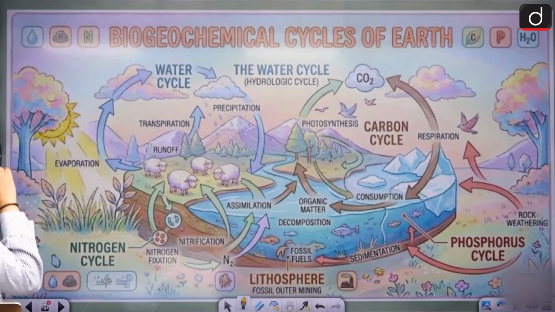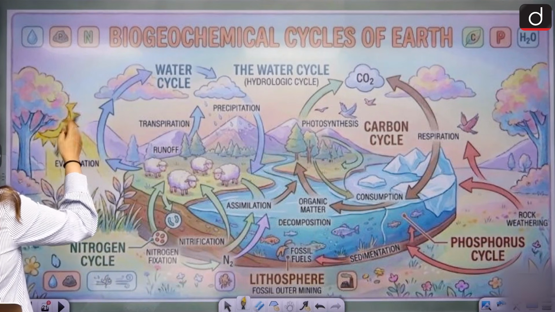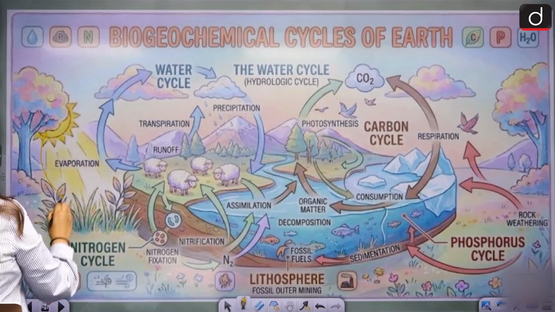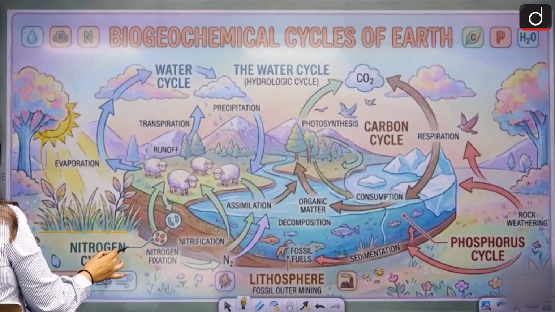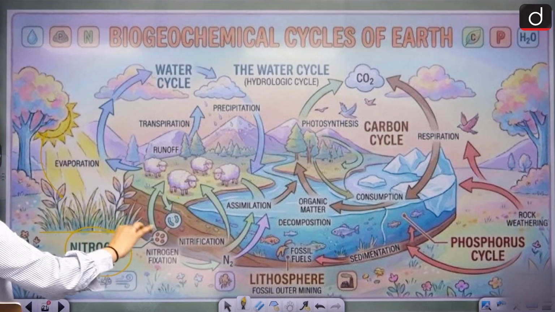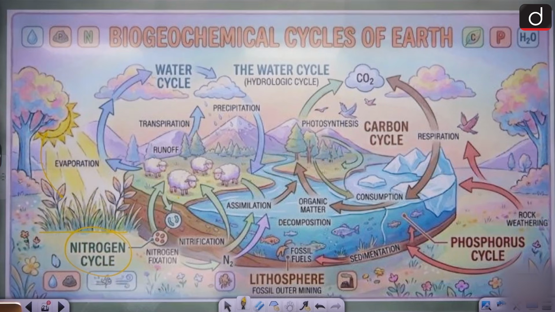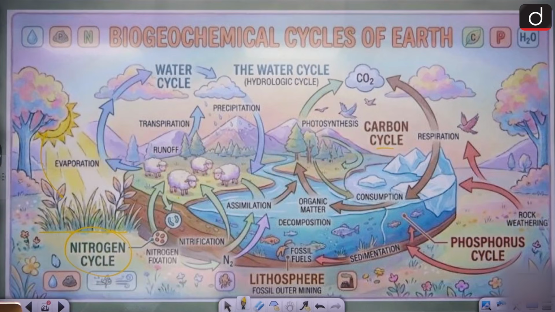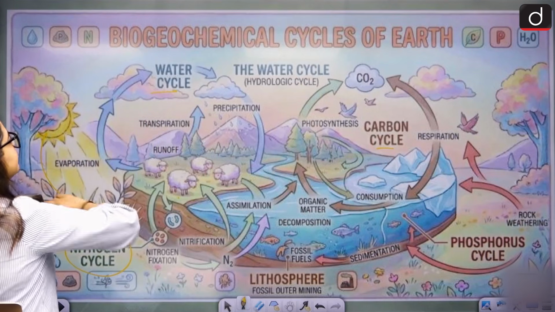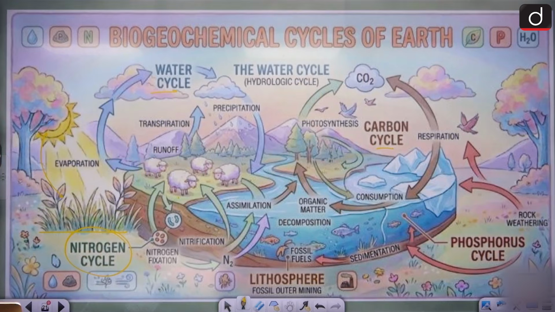So let's understand what this biogeochemical cycle is. First of all, sun comes, sun gives energy, plants grow, sheep feed, right? Now, nitrogen cycle is also going on because nitrification is happening. At the same time, phosphorus cycle is going on, phosphorus fixation is happening. Carbon cycle is going on because carbon dioxide is coming and going. At the same time, water cycle is going on because evaporation, transpiration, precipitation and rainfall, all that is happening. All at the same time, everywhere, everything is happening. One by one, let's see.